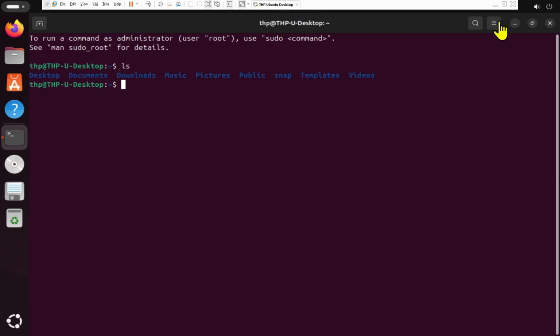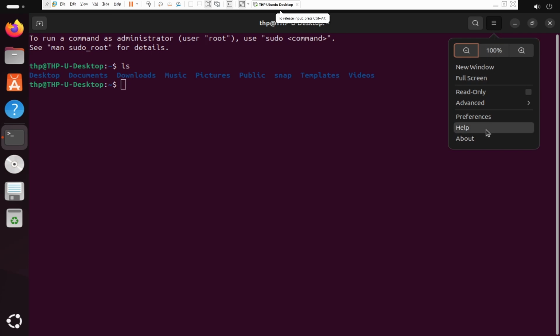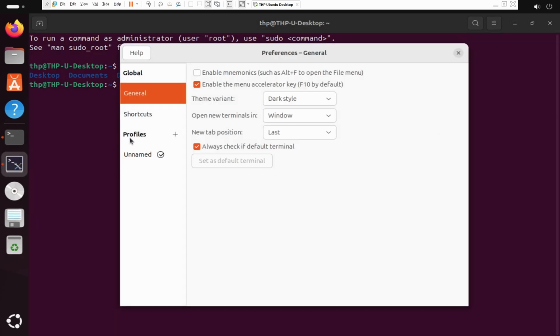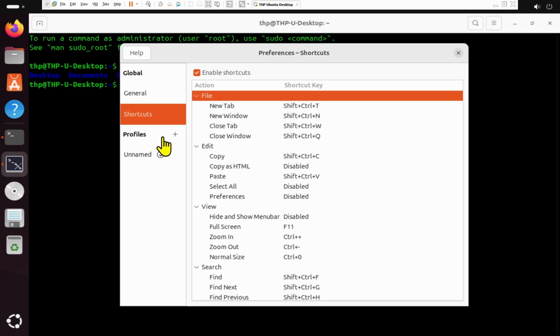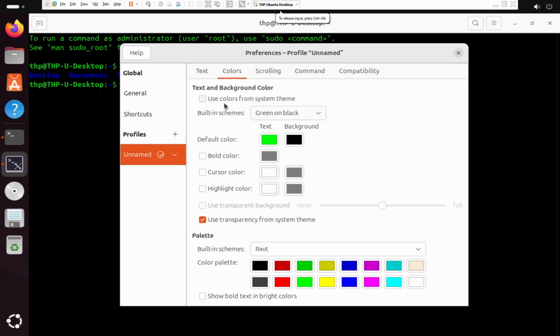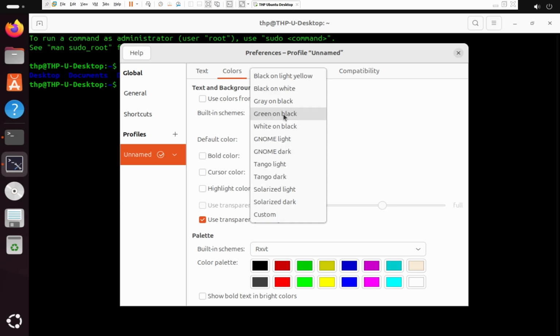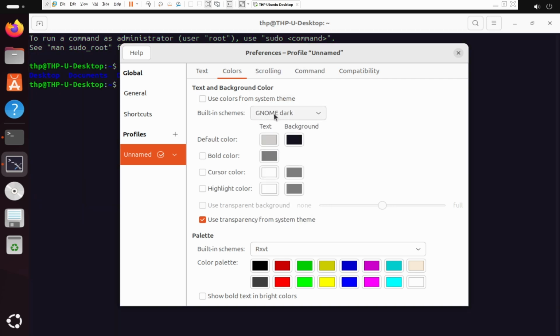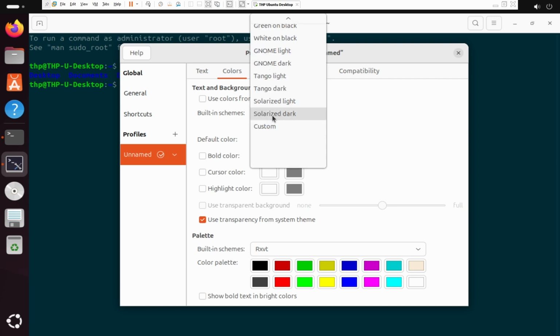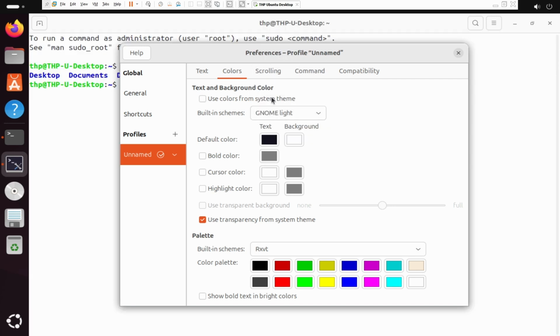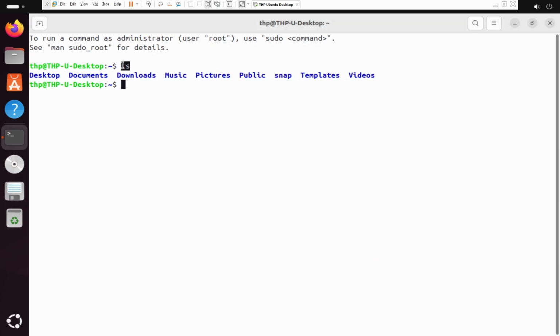I'll go ahead and change this background to white so that you guys can see some of these dark colors, like the blue colors. Let me change the background. So yeah, profile. I'll change this background color. I'll just comment on name, and you will see it's checked here as use color from system theme. But I can uncheck this one and I choose maybe GNOME Solarized or GNOME light. There are different colors you could use. I'm going to use GNOME light. I want a white background. And I'll click OK. That's fine. So you can clearly see I ran the command ls, and that command just lists the content of a directory. It just tells you what's inside of a directory.